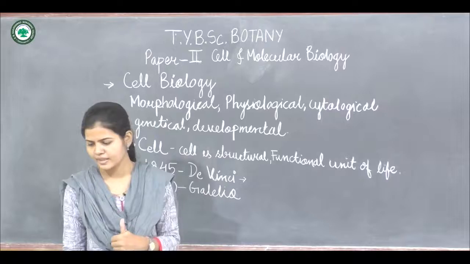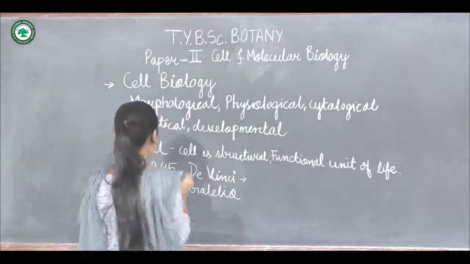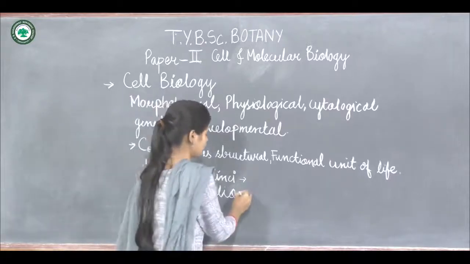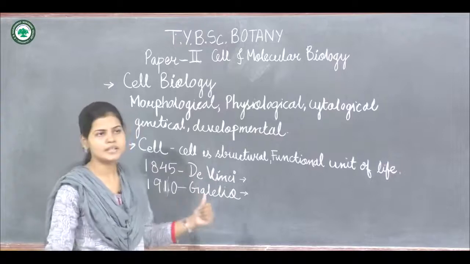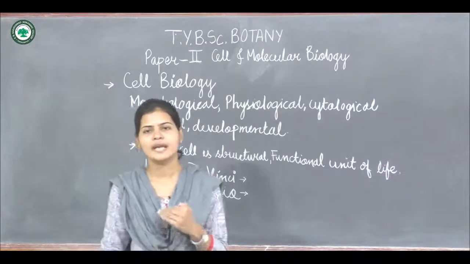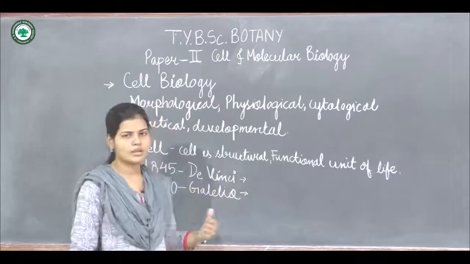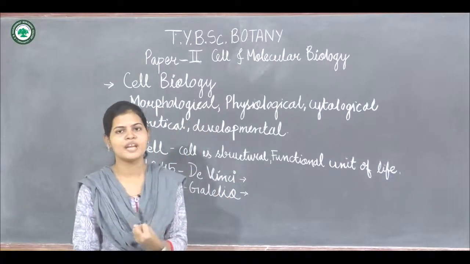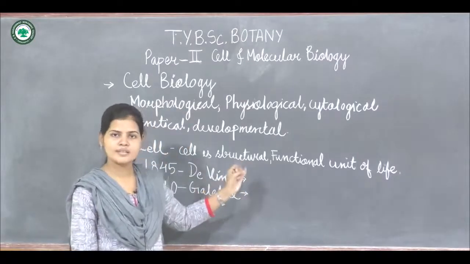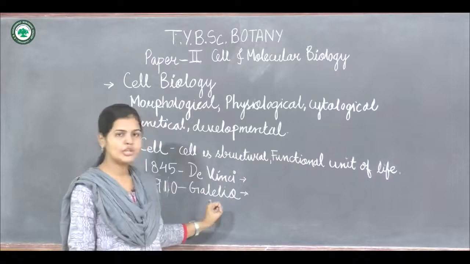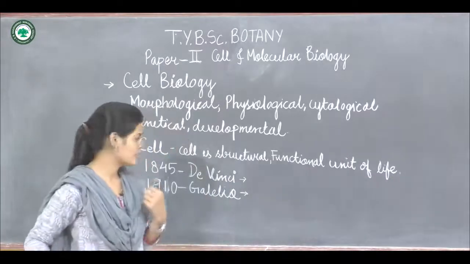the next scientist, Galileo, used a simple microscope, in 1910. The scientist Galileo used a simple microscope for studying different microorganisms or objects. So firstly Da Vinci used the simple lens, then Galileo used the simple microscope.